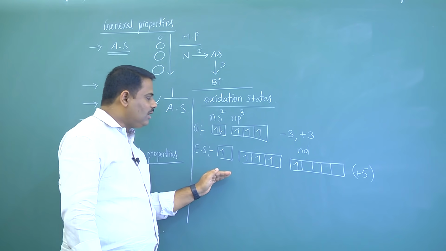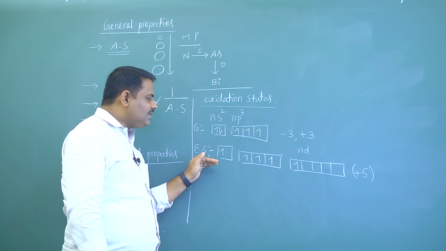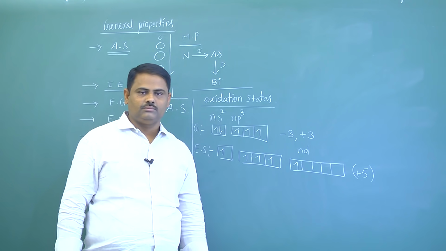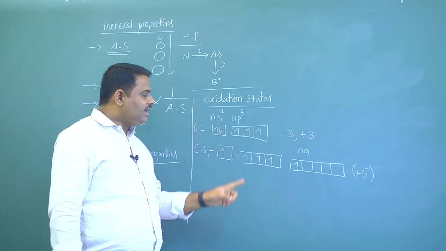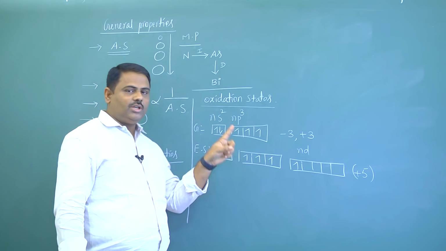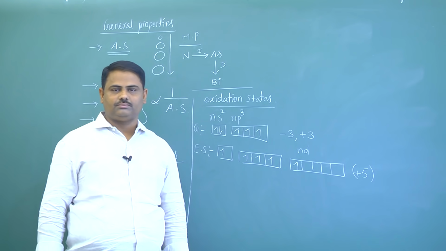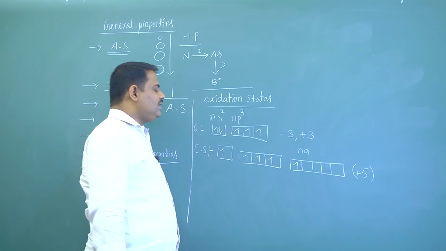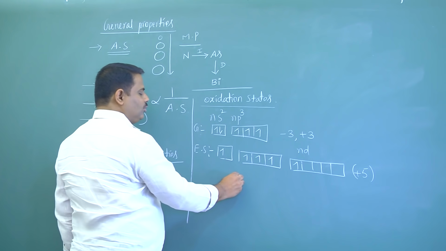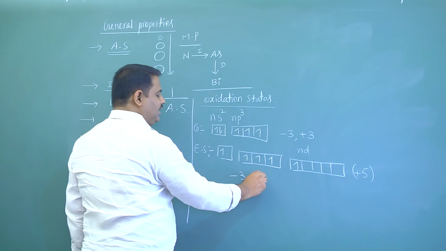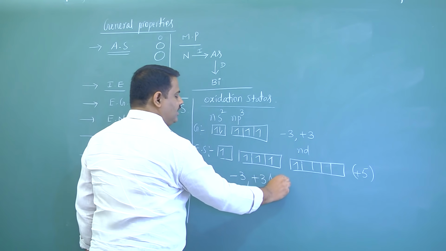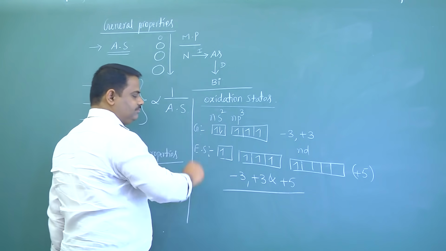To donate electrons, it undergoes excitation. So always remember, in excited state, any element shows only positive oxidation states. The common oxidation states of 15th group elements are -3, +3 and +5.